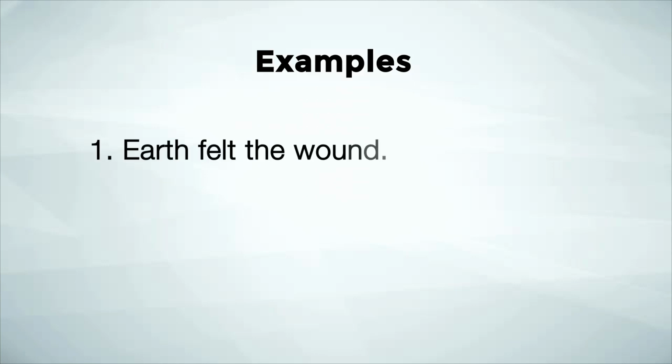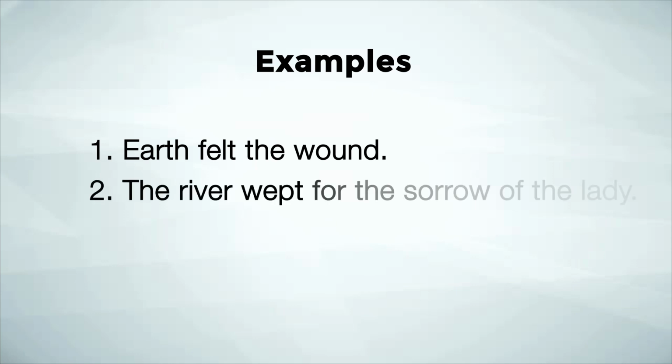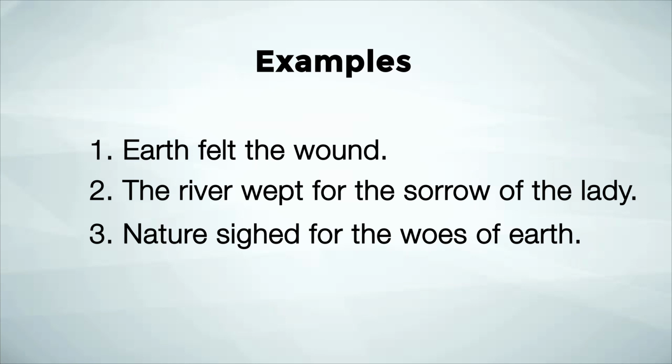Number 1, earth felt the wound. Here, earth is feeling the pain of the injury. Number 2, the river wept for the sorrow of the lady. Again, the river is feeling the sadness. Number 3, nature sighed for the woes of earth. Again, Mother Nature is sighing.